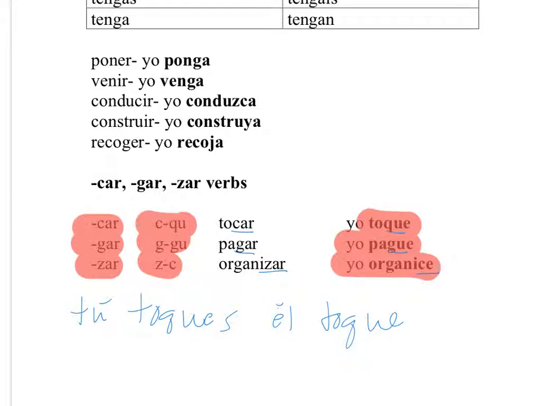Okay, I hope you're starting to understand subjunctive a little better.